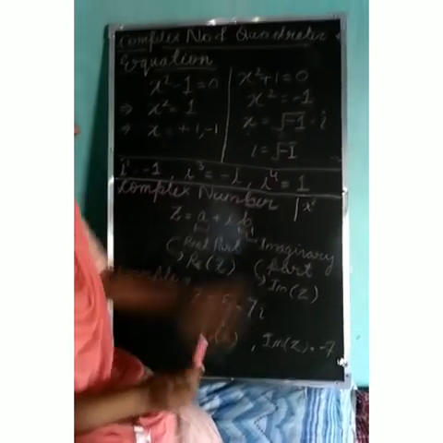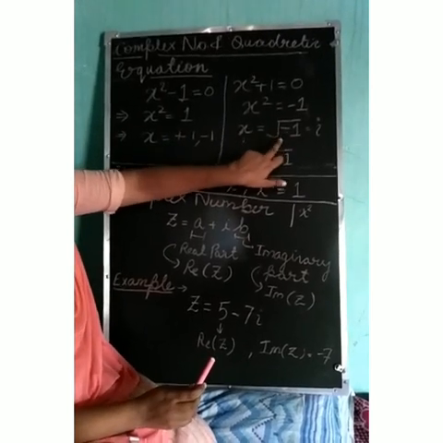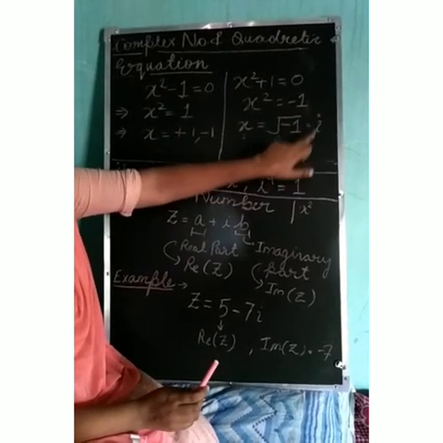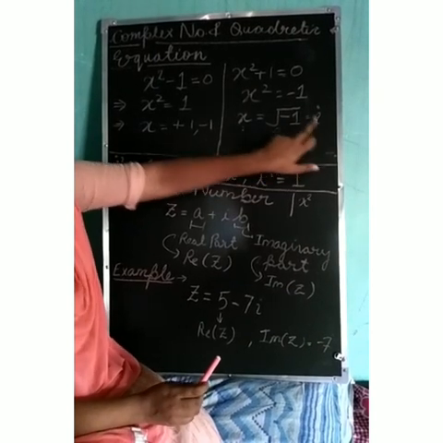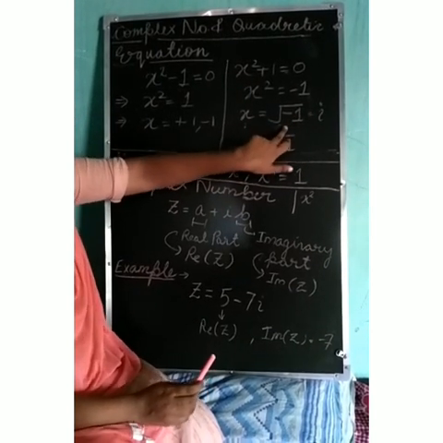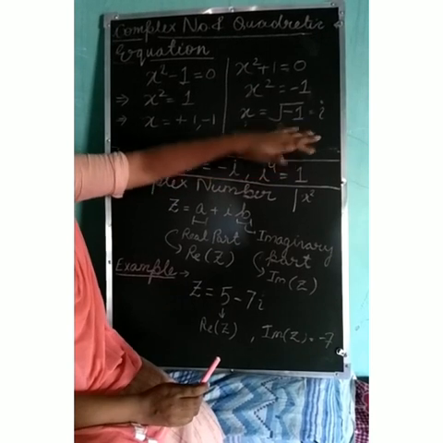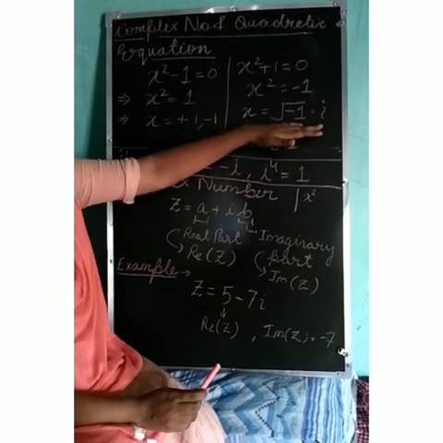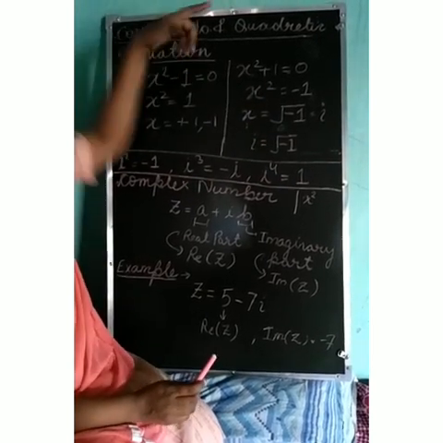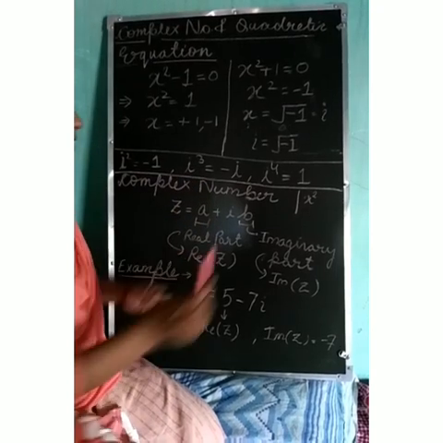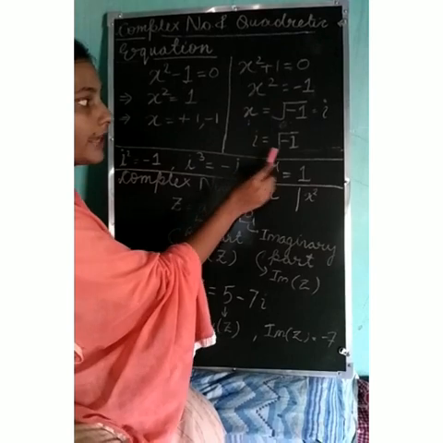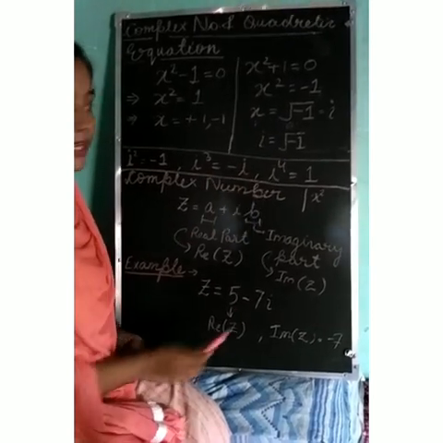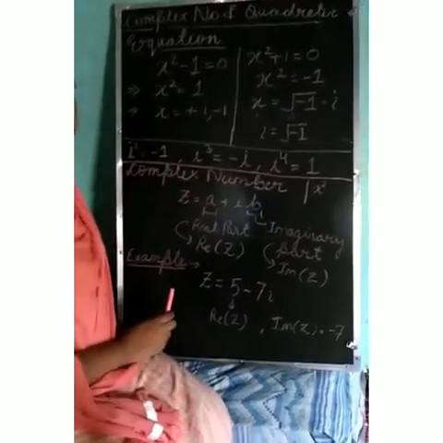तो जो अंडर रूट -1 है इसको हम इमेजिनरी नंबर का बेसिस मानते हैं. इसको हम i से डिनोट करते हैं. i का फुल फॉर्म है आयोटा. तो i is equals to under root of -1, and from here we will start the concept of complex numbers, or before that imaginary numbers. You have to remember that i, that is iota, and its value is equal to under root of -1, and this is an imaginary number.